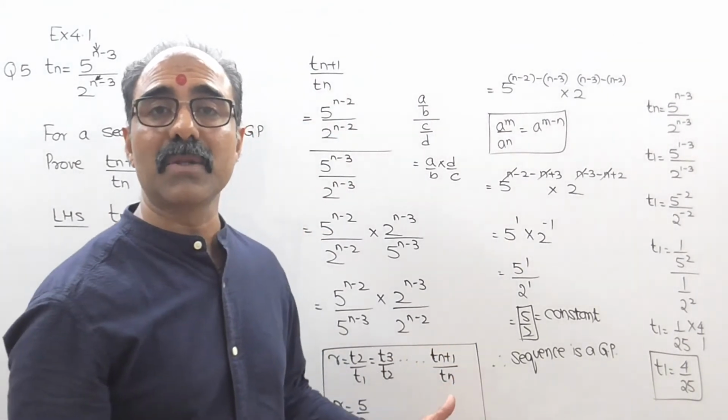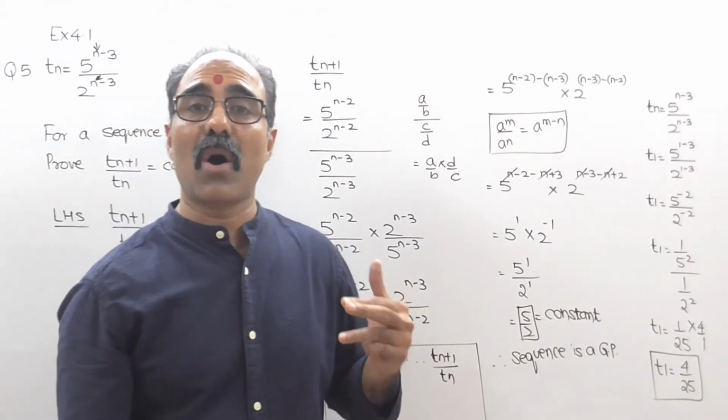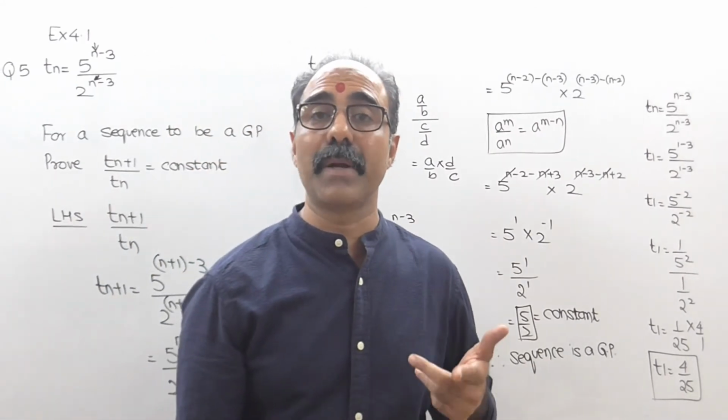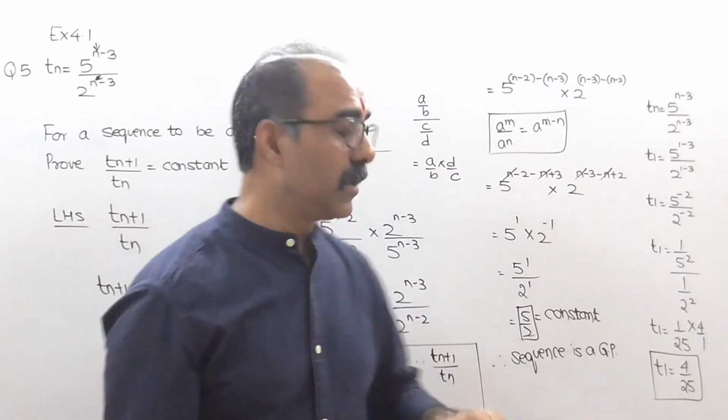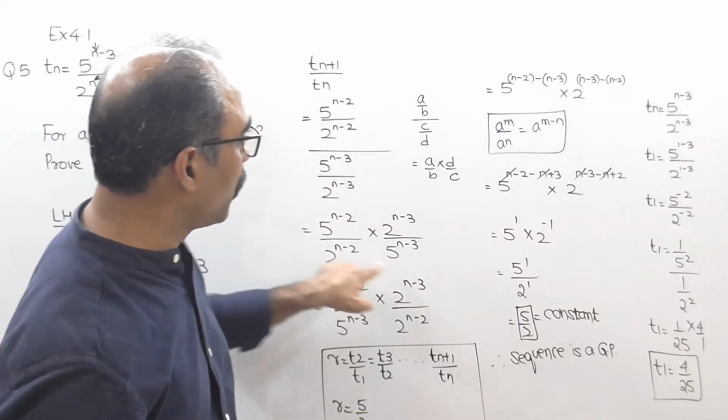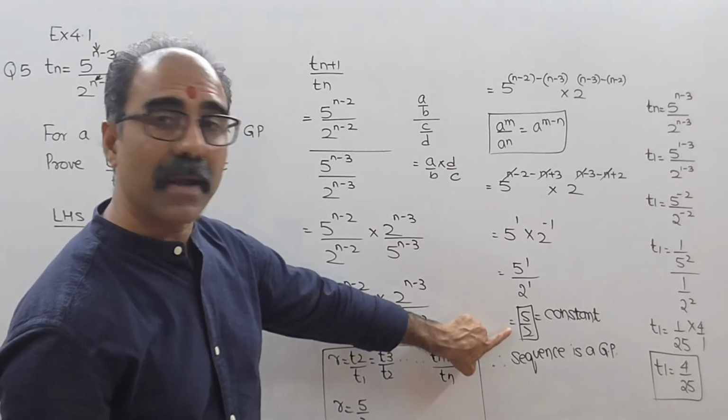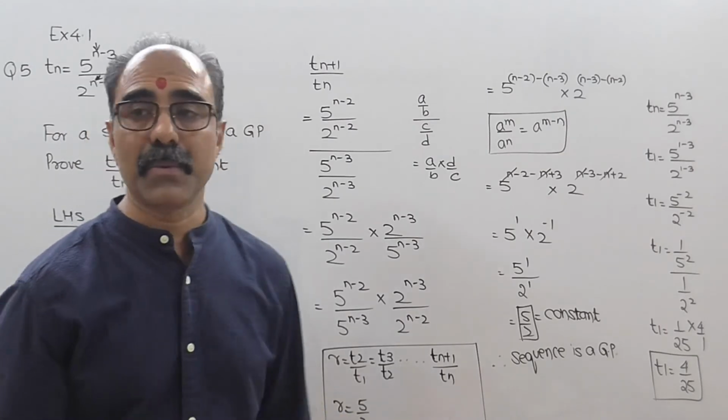तो अल्टीमेटली R is what? T2 by T1 और T3 by T2 और T4 by T3 और T5 by T4 dot dot dot Tn plus 1 upon Tn. So Tn plus 1 upon Tn हमने ढूंढ के निकाला है. The answer is 5/2. Therefore R is equal to 5/2.